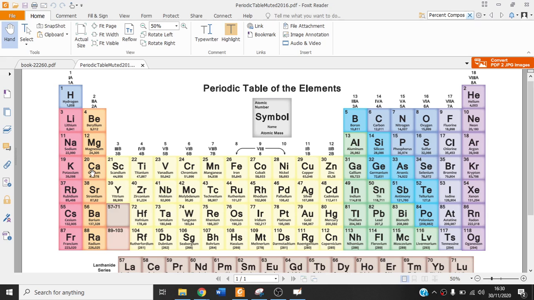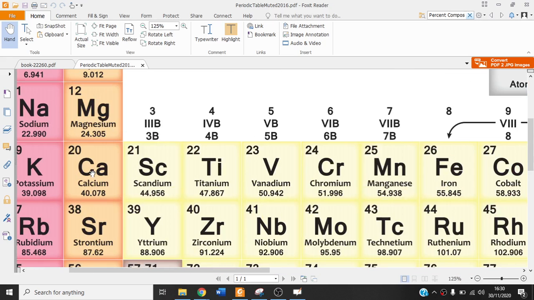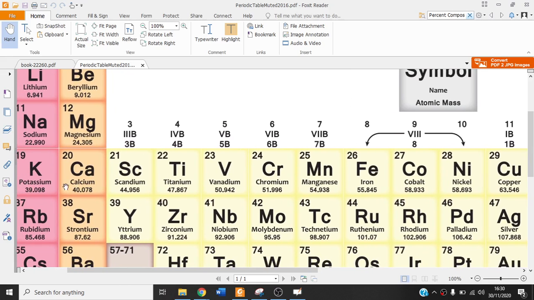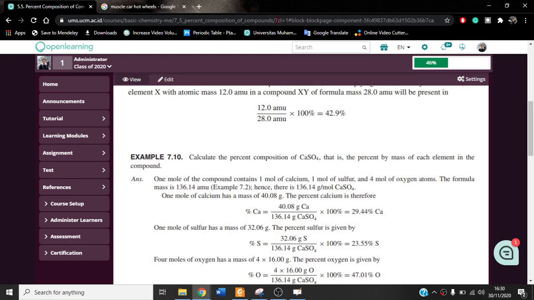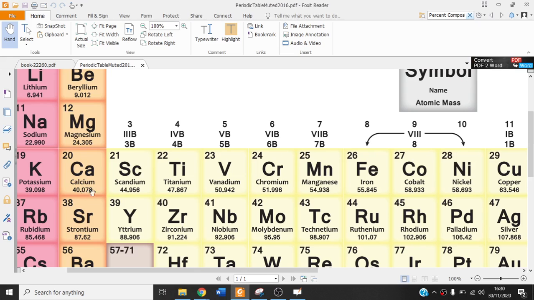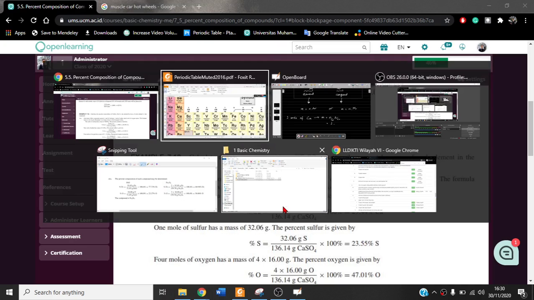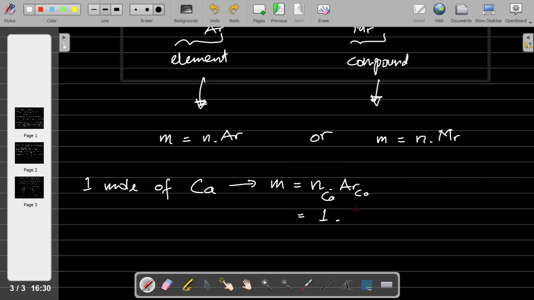So this is calcium, and its atomic mass is 40.078, but in this example we only use 40.08.